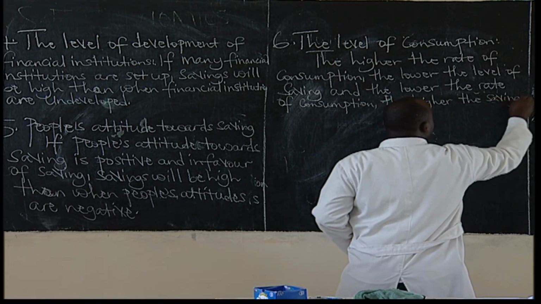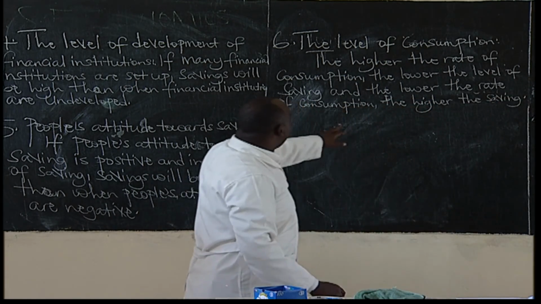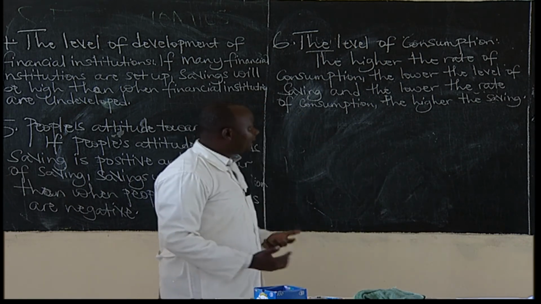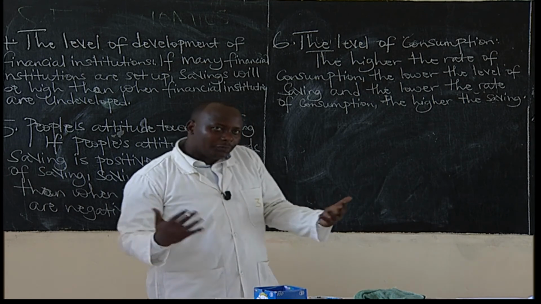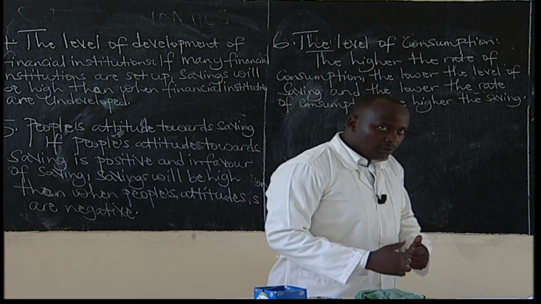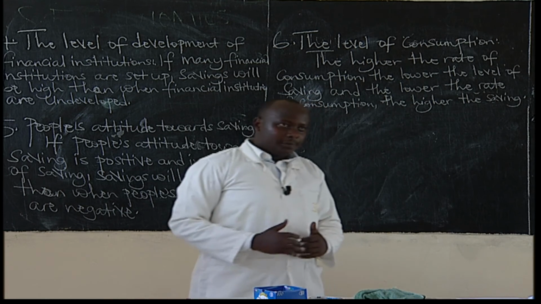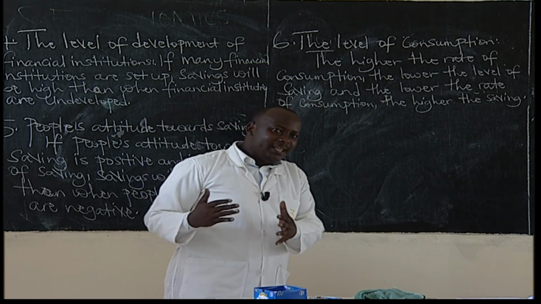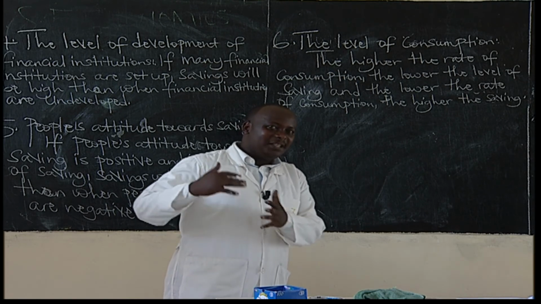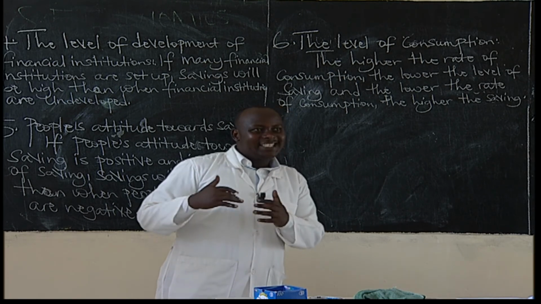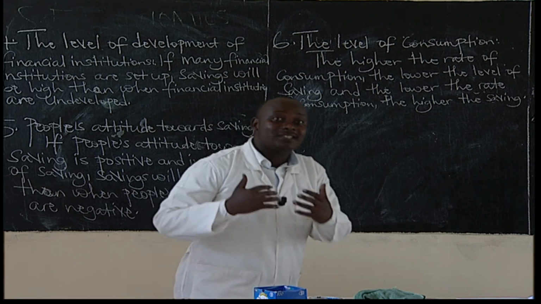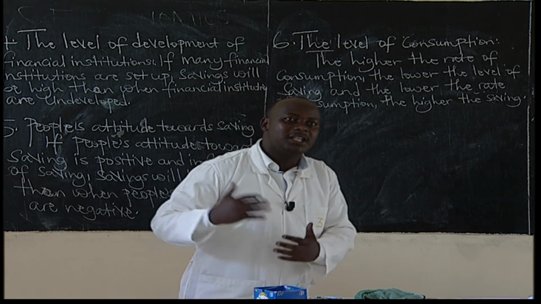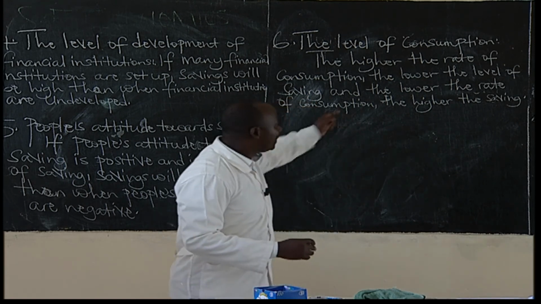Now, learners, we have said that consumption is the act of using a good or a service. People who prefer to consume in the present rather than in the future save less, because they prefer consumption over keeping their money to be used in the future. This will lead to low savings.